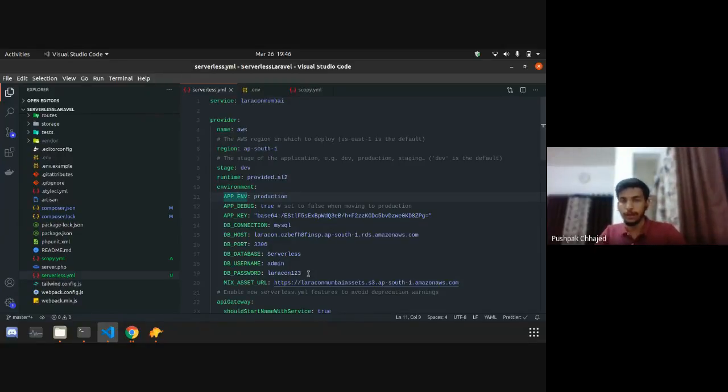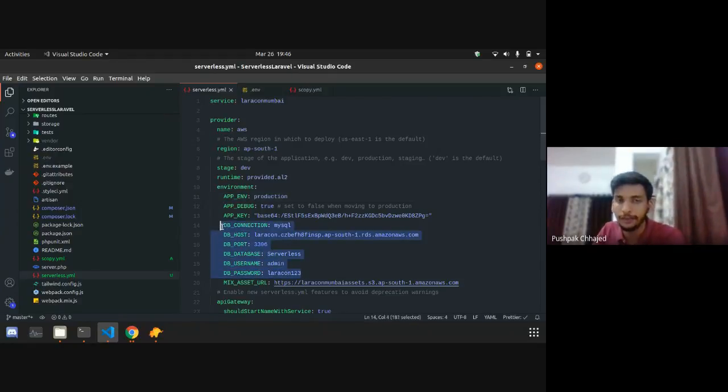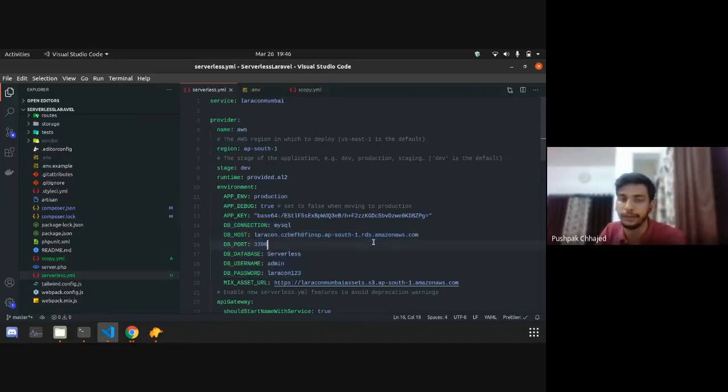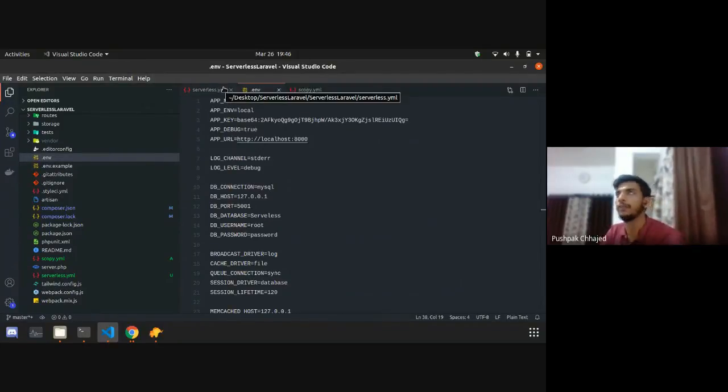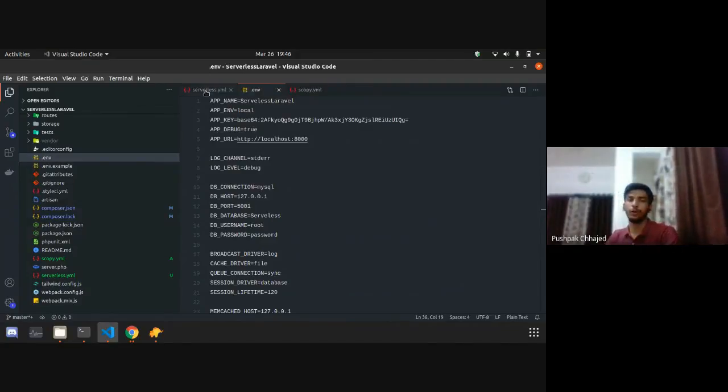So I have to keep this talk as simple as possible. It is a publicly accessed database. You can add any database which is publicly accessed, so that's not the issue. The main thing I wanted to know is that mostly in Serverless 3.0, this will be handled automatically, so you don't need to worry about .env. You just create .env.production, and the production variables will be uploaded automatically.